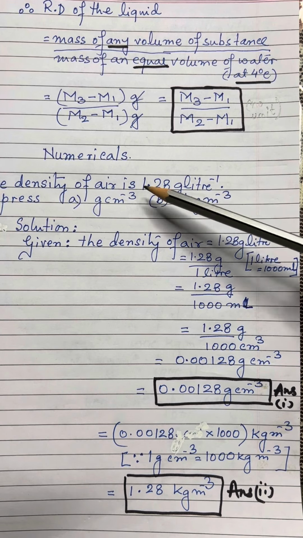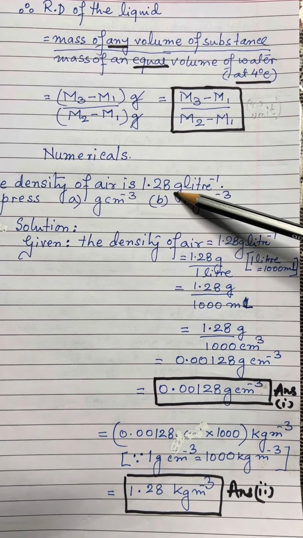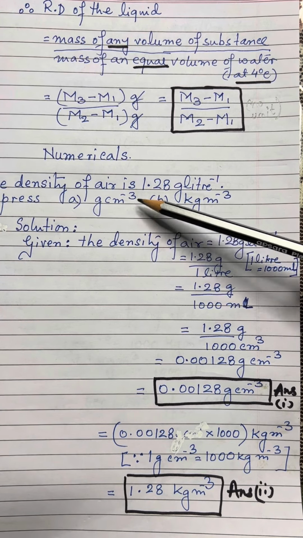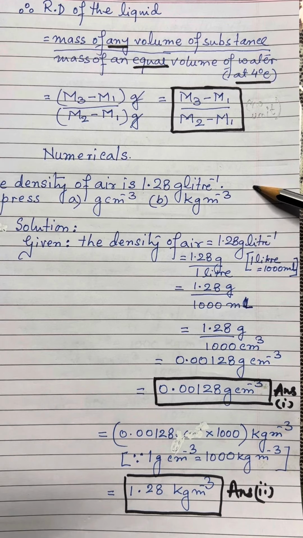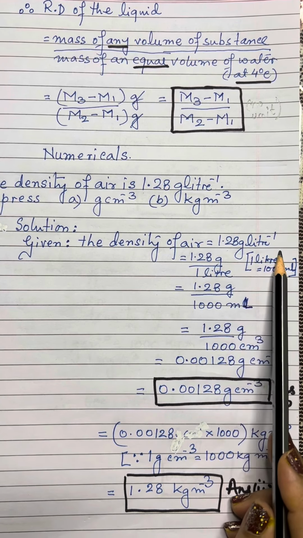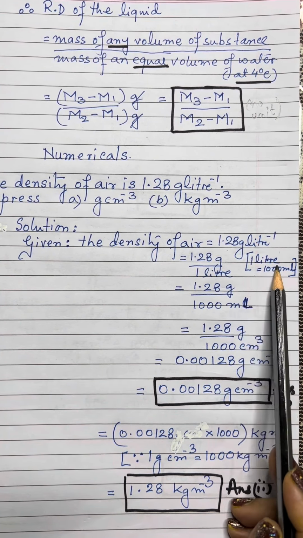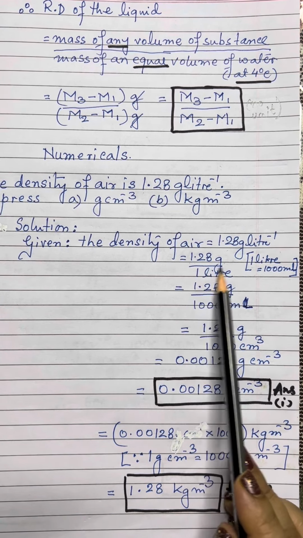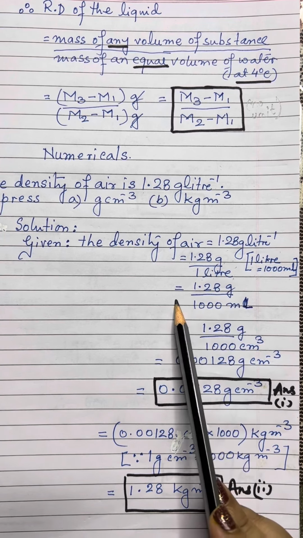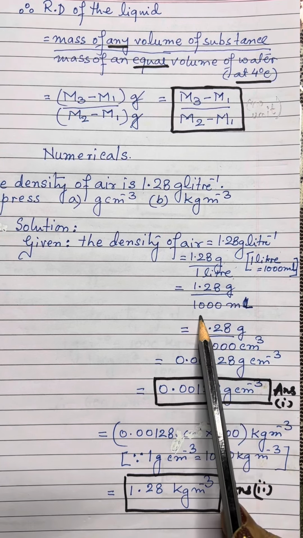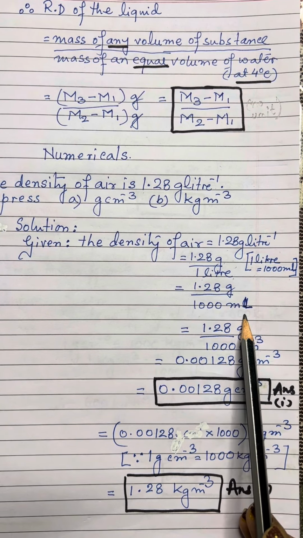So, let us see, the density of air is 1.28 gram per liter. We have to express it in gram per centimeter cube as well as kilogram per meter cube. How do we do this? The density of air is 1.28 grams per liter. Now, we know that 1 liter is 1000 milliliter. So, 1.28 gram divided by 1 liter is equal to 1.28 grams divided by 1000 milliliter, right.